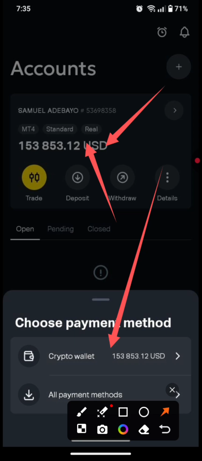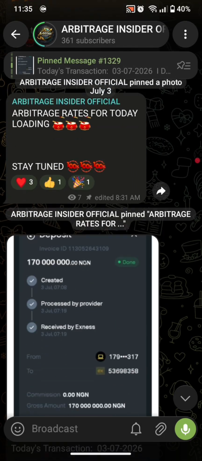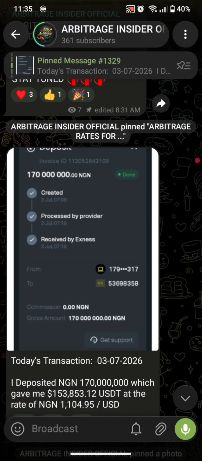A lot of people have been asking: when I deposit through online bank transfer, it doesn't come to the crypto wallet. But once your account is activated, online bank transfer and the local payment method are automatically connected to the crypto you use for your account whitelisting. Once you deposit to your naira account, you can withdraw to your crypto, and it's automatically credited to your crypto wallet.